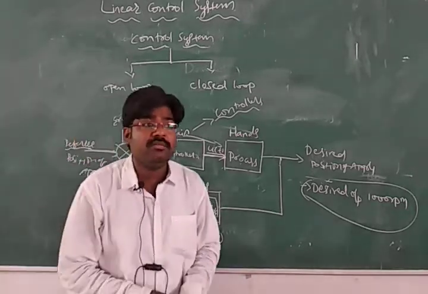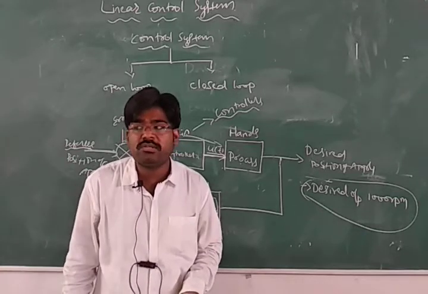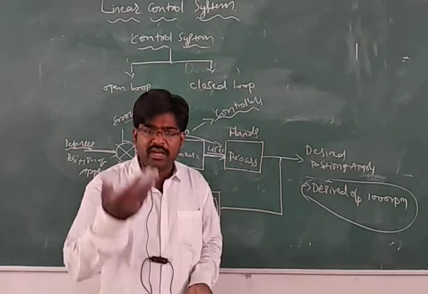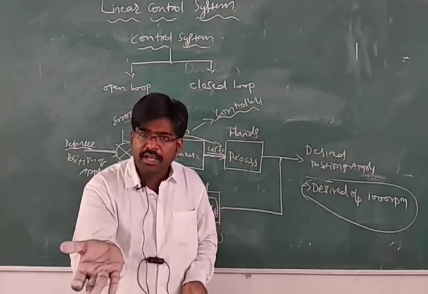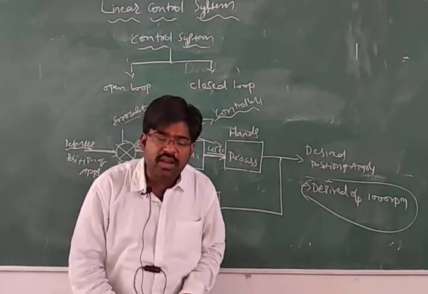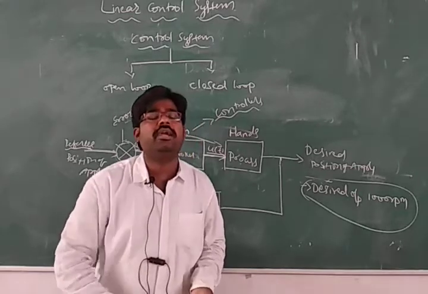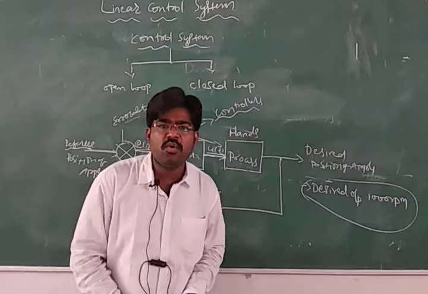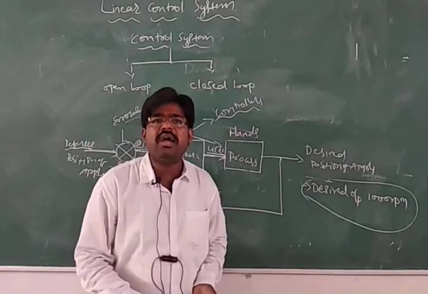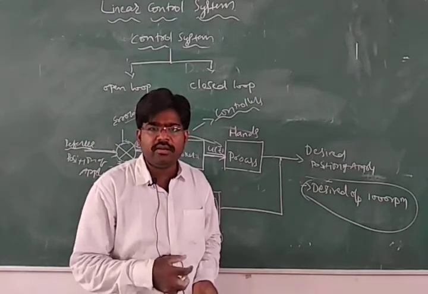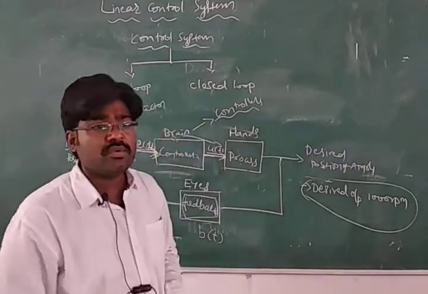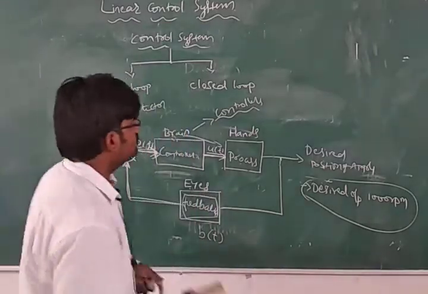A practical, latest example of a closed loop control system is the air conditioner. What is the function of the air conditioner? It will detect the room temperature automatically, and according to that it will adjust its temperature. If the room temperature is higher than outside, the sensor will sense that, and according to that it will adjust the temperature, right. This is about the closed loop control system.